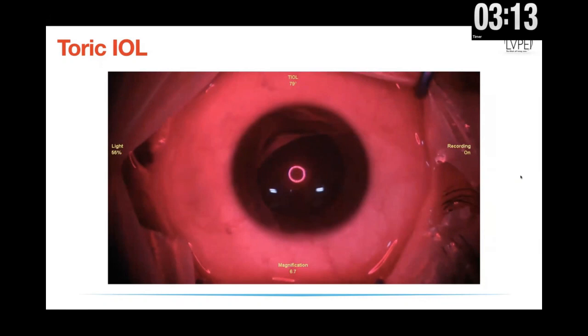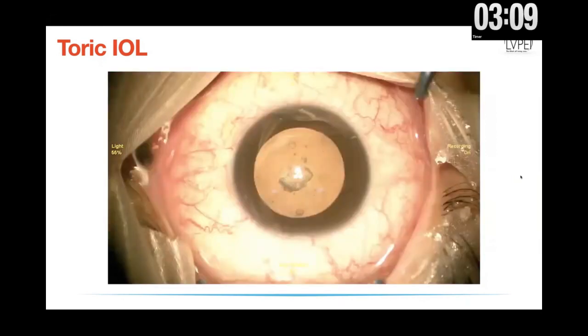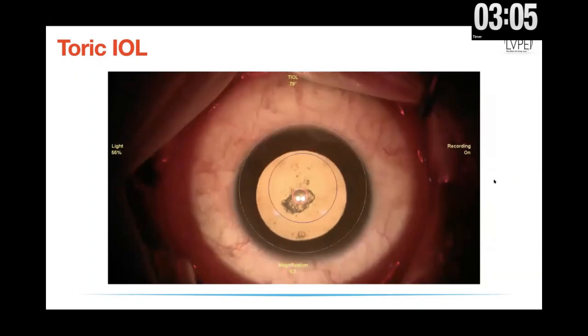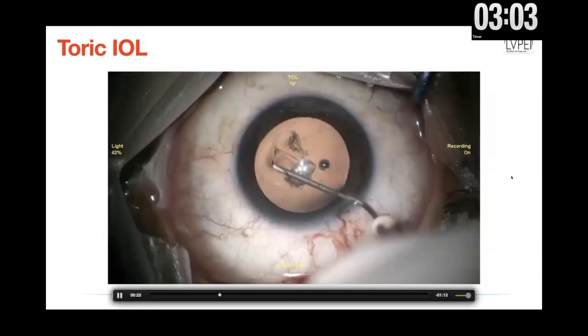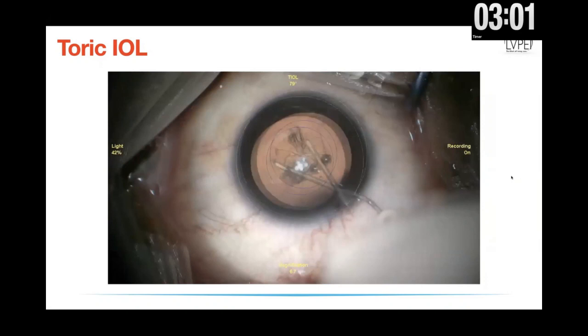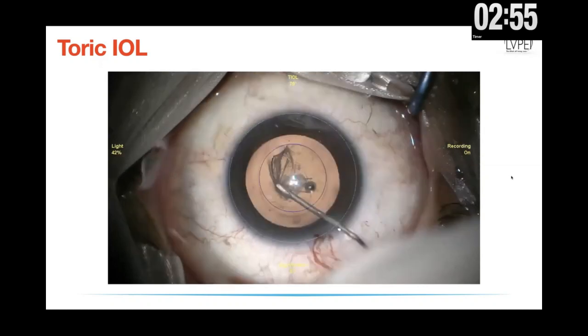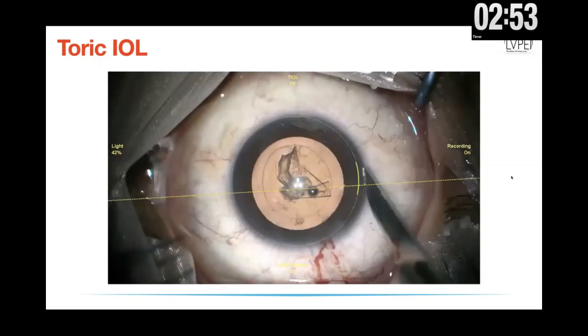So this alignment system also helps you to make your capsulorhexis. See, this is the capsulorhexis mark. You can set it to whatever diameter you want, and you can do your capsulorhexis within that. And actually, it's a very good guide to make sure that you get the right size capsulorhexis, especially if you're not a very experienced surgeon. Helps you in guiding where the appropriate site of the incision is.